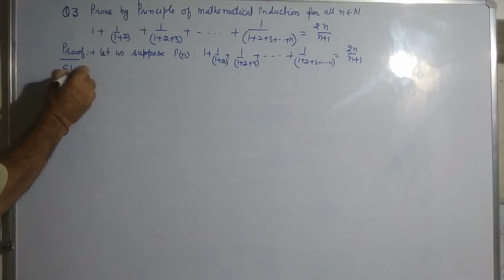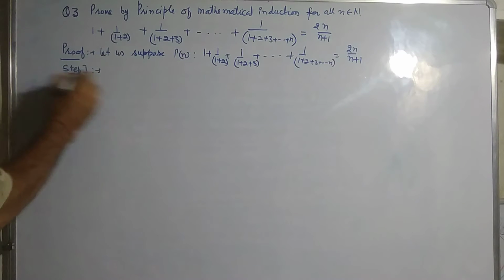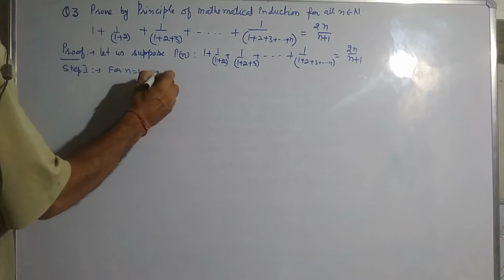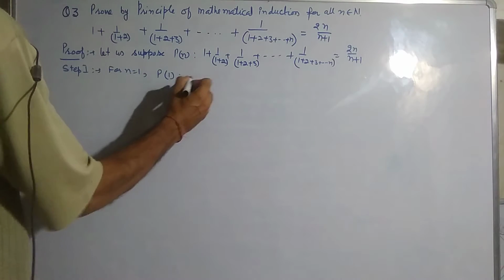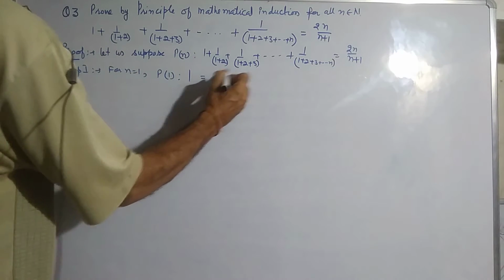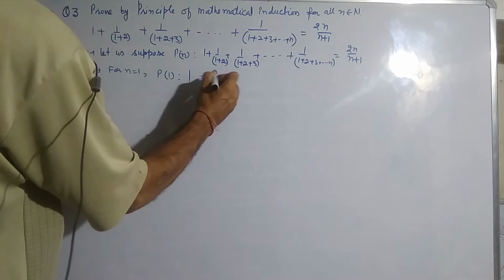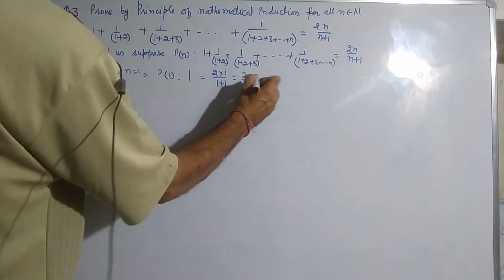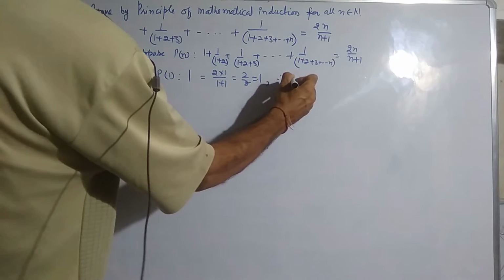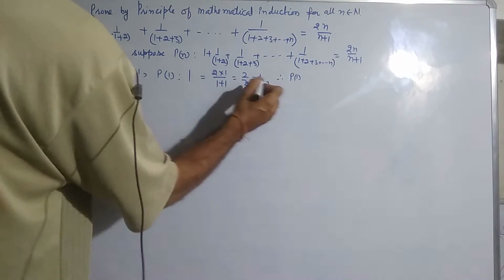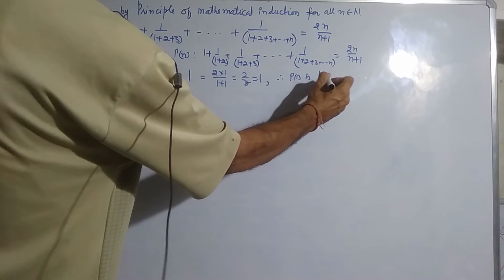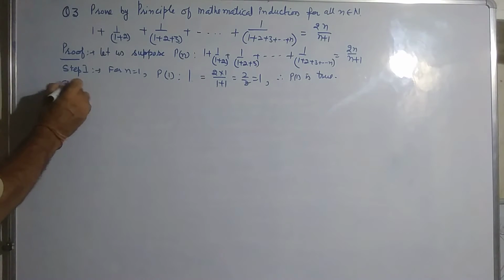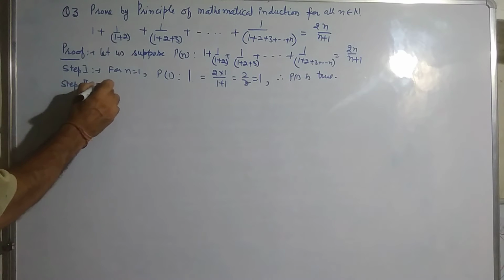Step 1, basic step. For n equal to 1, P1: take the first term, and put n equal to 1 in 2n/(n+1), which is 2/2, which is 1. Therefore P1, because 1 is equal to 1, is true. This is the first step. The second step is the inductive step.